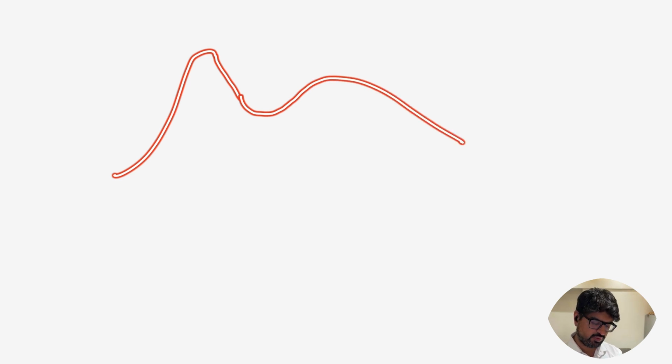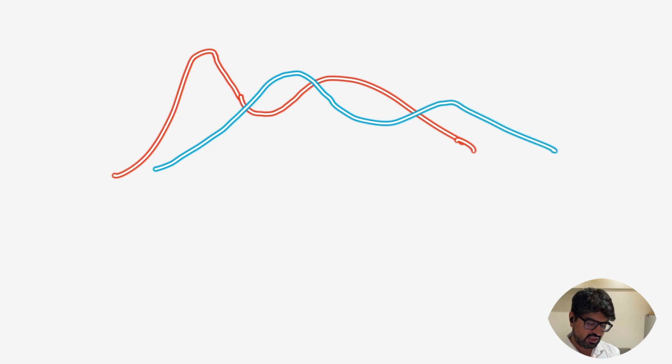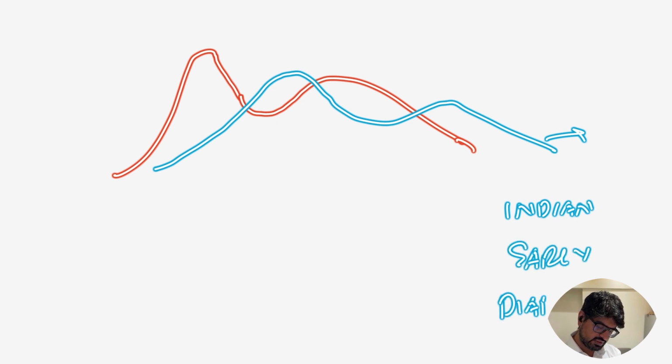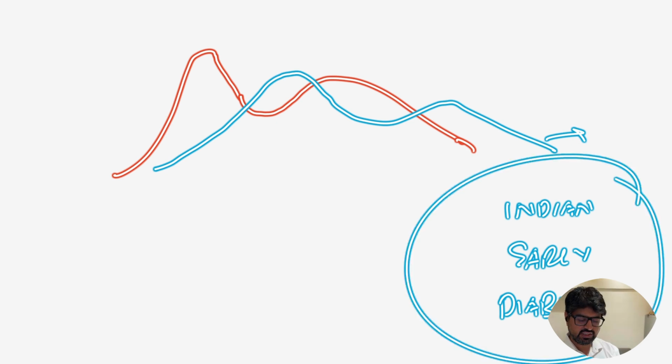This is a normal insulin response. But when you start losing the first phase insulin secretion, especially in Indian patients, sometimes this first phase is flattened and delayed, and this is what happens in Indian early diabetics. This is a very typical profile that you see in patients, right?